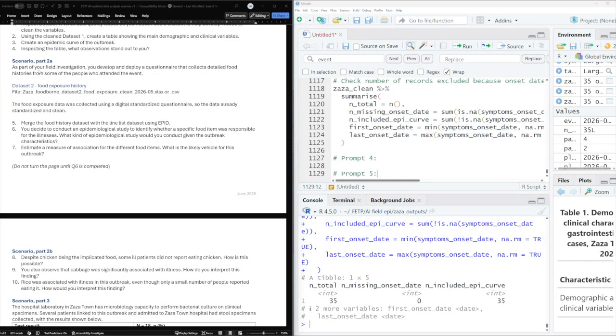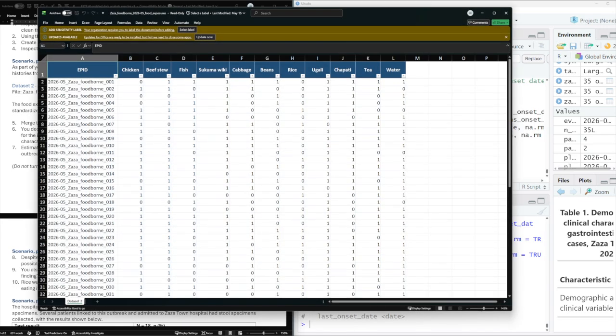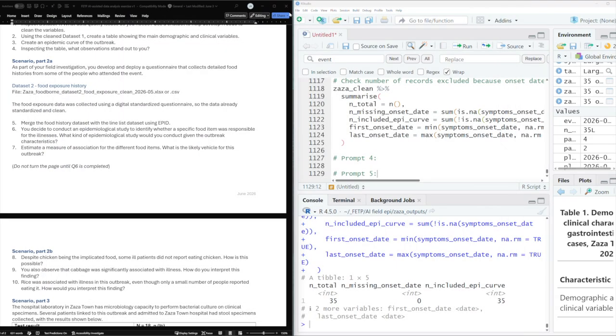Scenario part 2A: as part of your field investigation, you develop and deploy a questionnaire that collects detailed food histories from some of the people who attended the event. So let's take a look at that data, and we can see here that there's a unique ID, and then there's a bunch of responses to whether or not they consumed specific food items that were served at the event. We can see here that the food exposure data was collected using a digital standardized questionnaire, so the data is already standardized and cleaned. Our next assignment is to merge the food history data with this line list data using the unique ID, EPID.